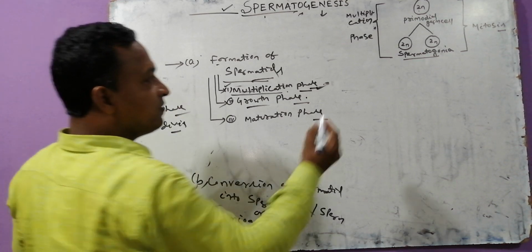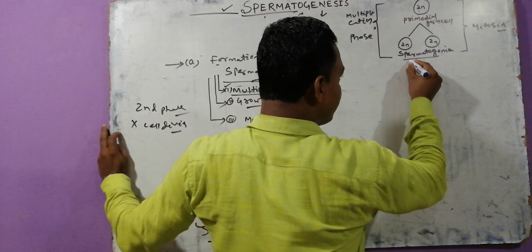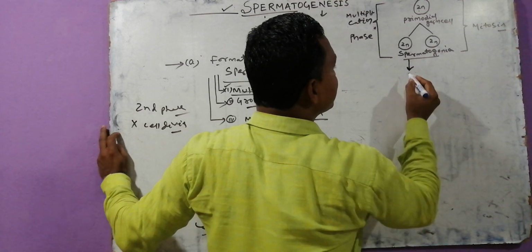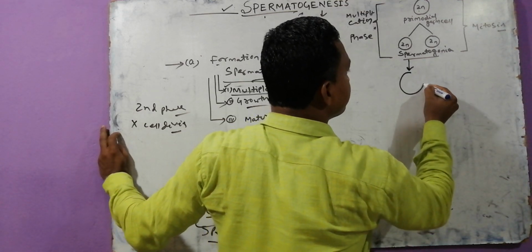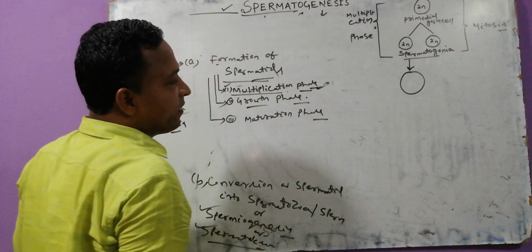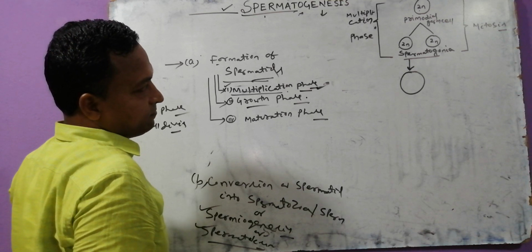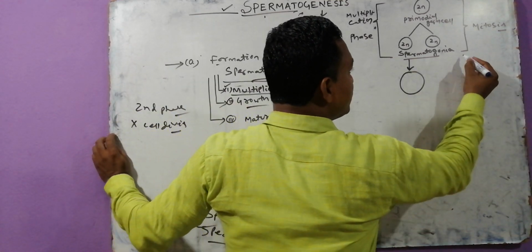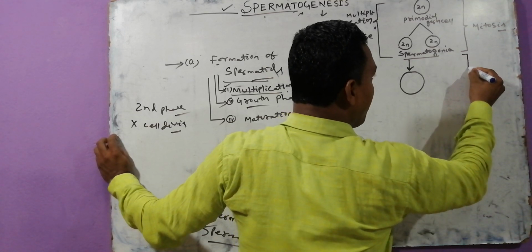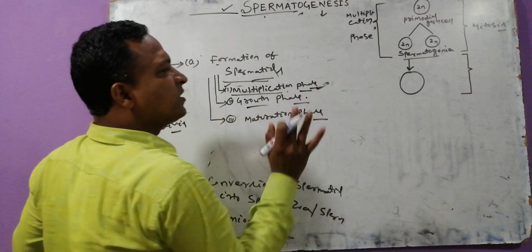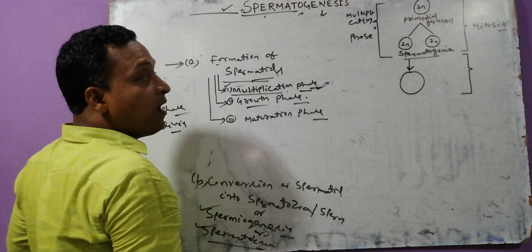If we take the next one, the spermatogonia just grow in size. Each spermatogonium is growing in size.